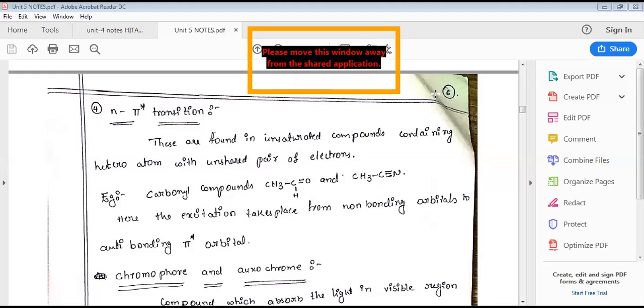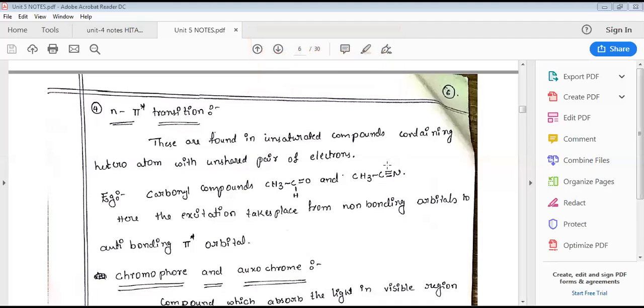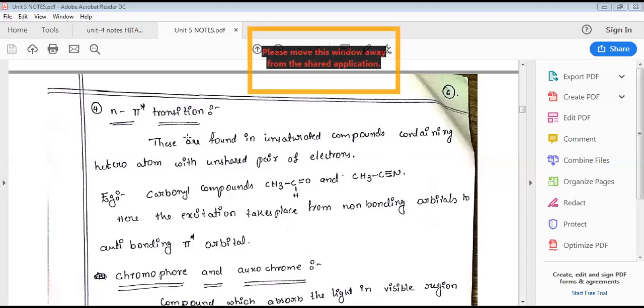And the last is the N to pi star transition. N to pi star transition is possible when a heteroatom is present in combination with either a double bond or a triple bond. In acetaldehyde, oxygen is in contact with a double bond. In the case of CN, nitrogen is in contact with a triple bond. That's the reason why in these molecules, non-bonding electrons get excited into the pi anti-bonding, that is the pi star orbital. This is the least energetic transition because the energy gap is extremely low. We already saw the energy profile diagram of these four types of transitions.